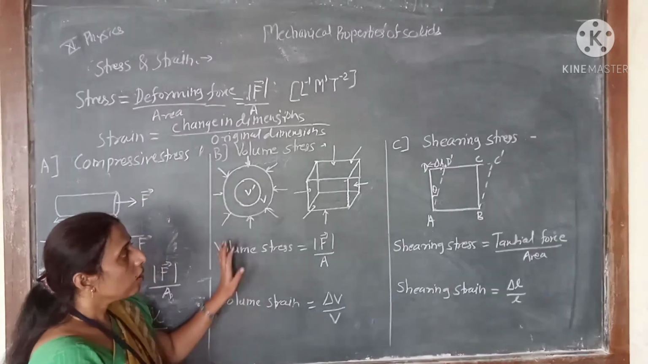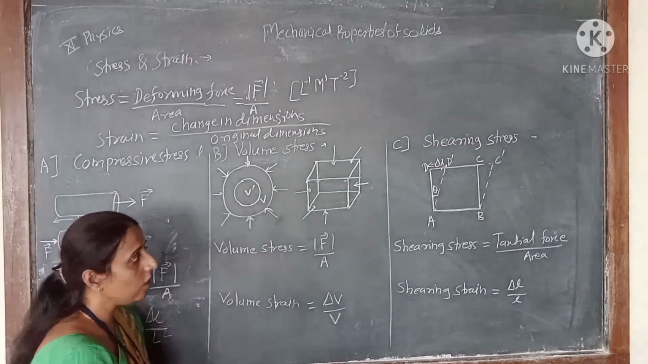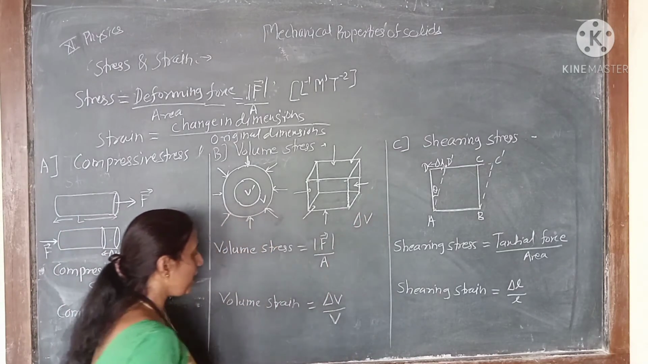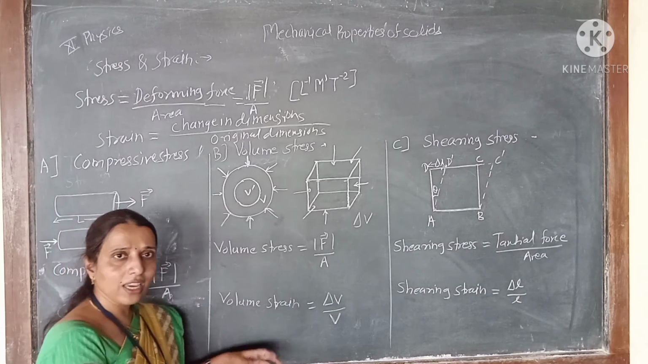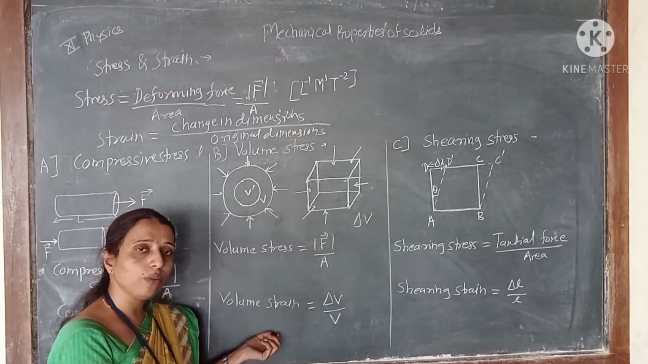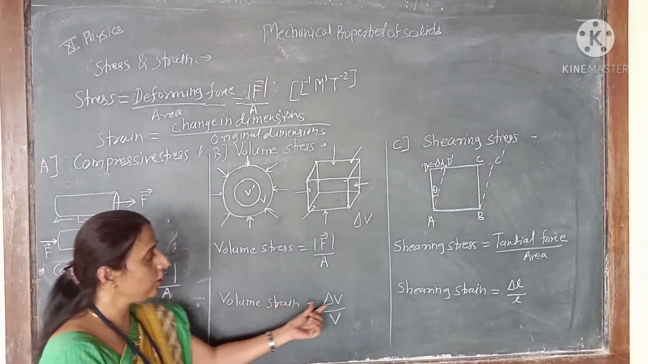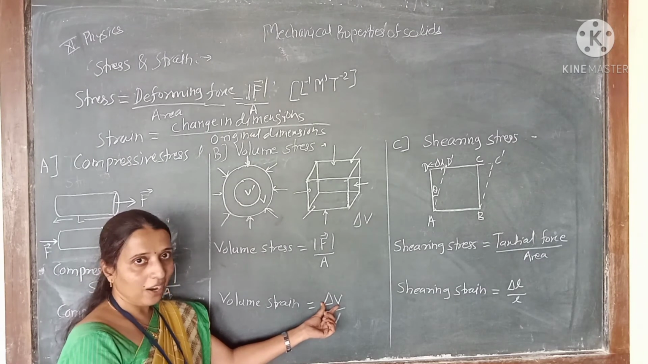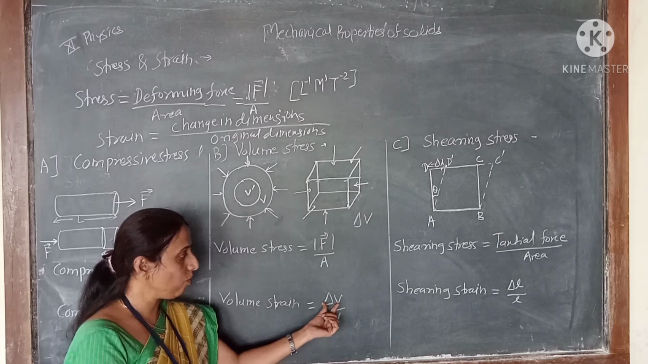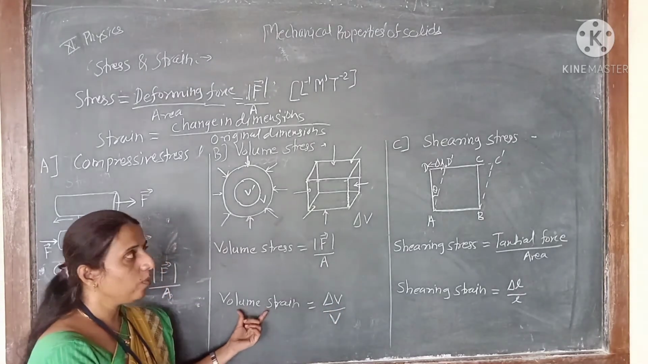Okay, so if the original volume of this sphere or the cube is V and the change in the volume is delta V, then we know that the strain produced in that case is called a volume strain, and we know that strain is the ratio of change in dimension to the original dimension. So here the change in dimension is delta V upon the original dimension V, means change in volume upon its original volume. It is called a volume strain.